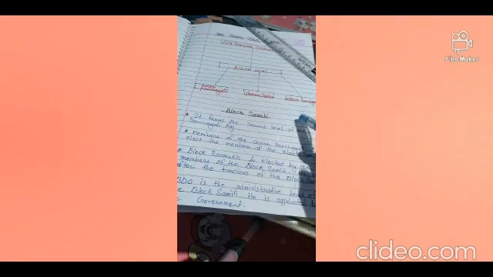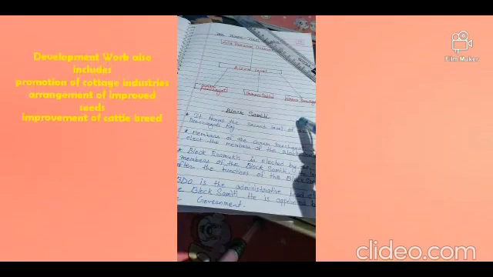Okay, and this work also includes the promotion of cottage industries, all the small scale industries, the cottage industries which are going on in the villages, the cooperative societies working in the villages, arrangement of improved seeds because that's very much required by the farmers there.